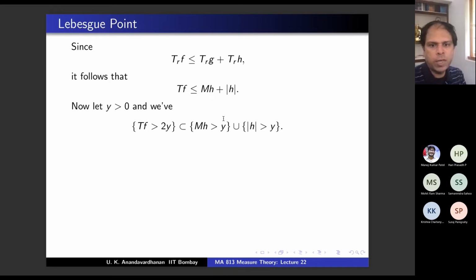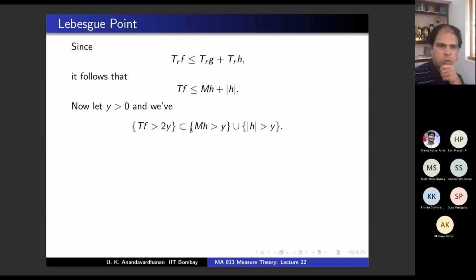If something is not there on the right hand side, then it's not there on the left hand side. If mh is less than y and mod h is less than y, then Tf will be less than y plus y, which is 2y. Okay? Now you can see the proof, right?